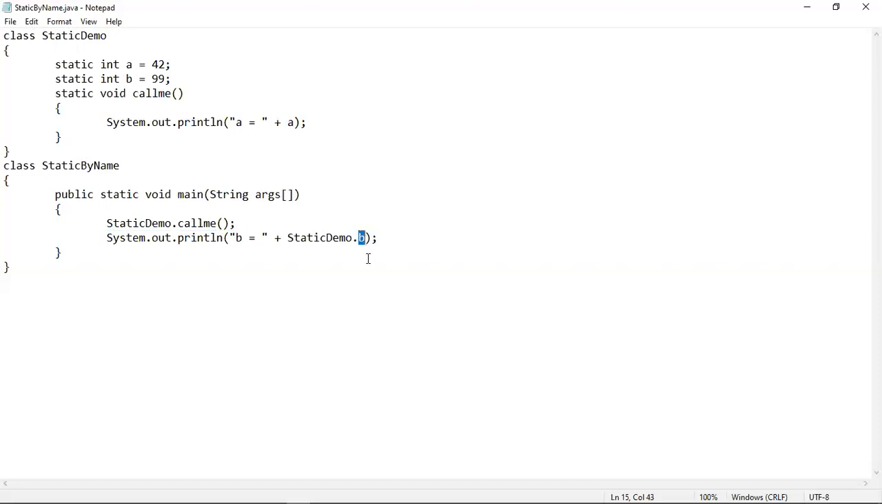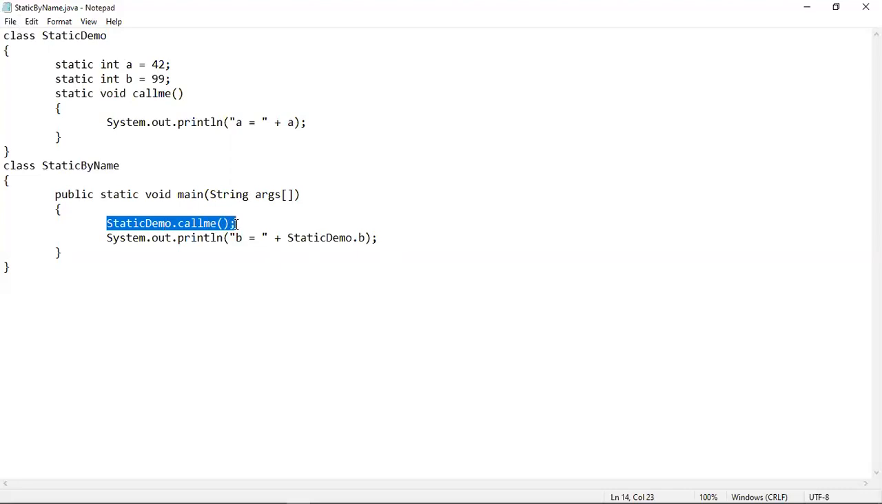Now b again is a static data, and you are accessing this static data from inside a static method main, so no need to create any object. And as main and b both are in two different classes, so you have to use the class name of b variable. B is a variable of static demo class, so you have to use the class name here. So the syntax is like class name, then dot operator, then the variable name.